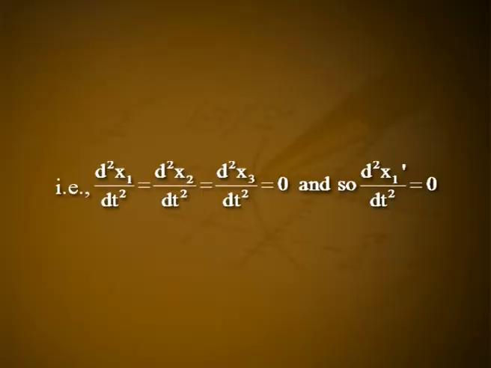But S is an inertial frame, so there is no force acting on the particle at P. That is, d square by dt square of x1 is equal to d square by dt square of x2 is equal to d square by dt square of x3 is equal to 0, and so d square by dt square of x1 dash is equal to 0. Similarly, we can show that d square by dt square of x2 dash is equal to 0 and d square by dt square of x3 dash is equal to 0.